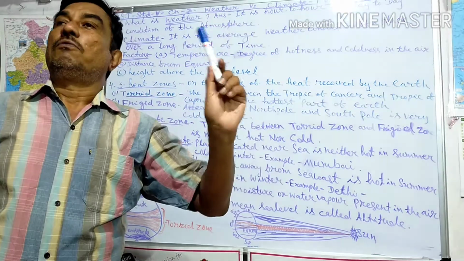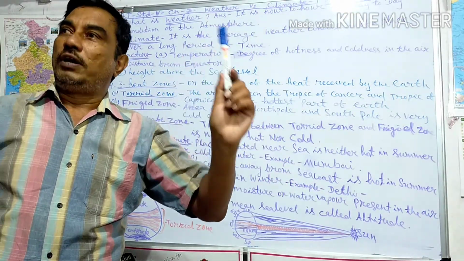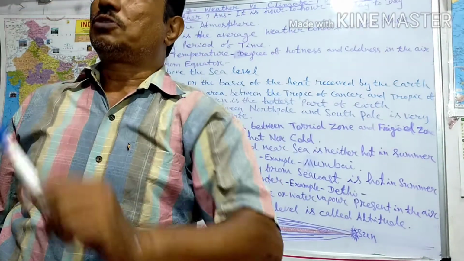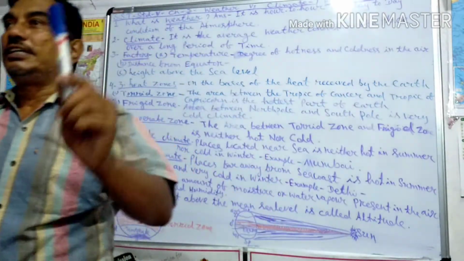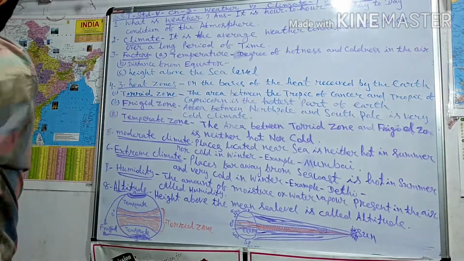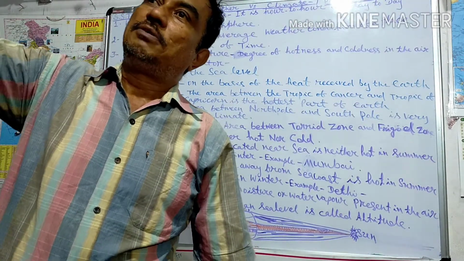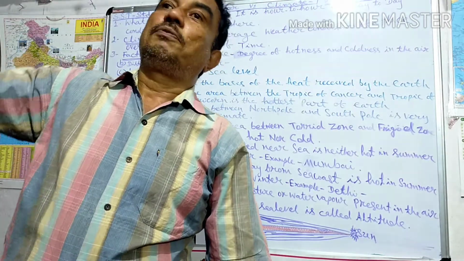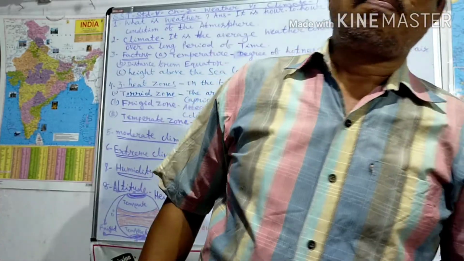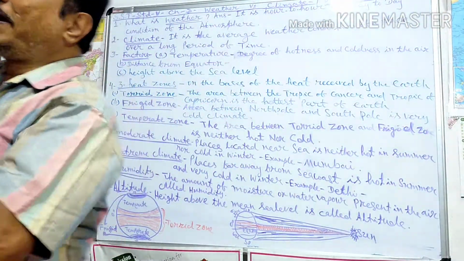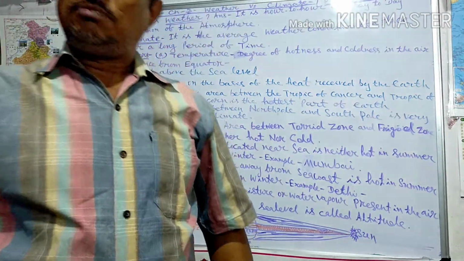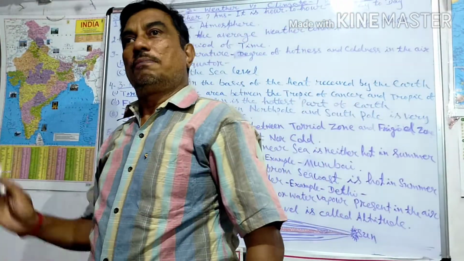So, what is weather and what is climate? Weather is the hour to hour, day to day condition of the atmosphere, and climate is the average weather condition of a place over a long period of time. It is not a short period of time, that is weather, but a long period of time, 20 years, 30 years maybe. That is the climate. Both have the same factors; the similarity is only in the factors.